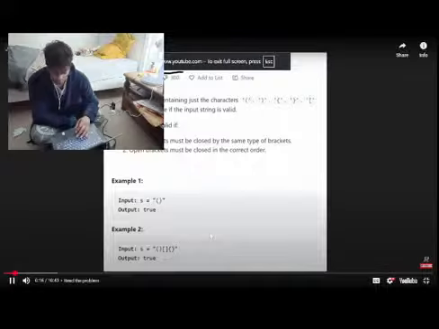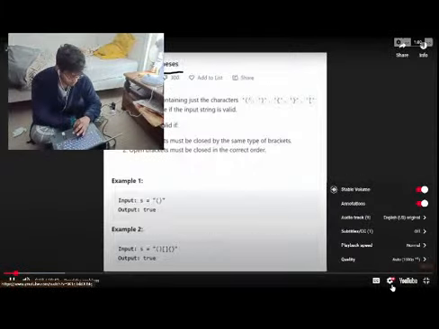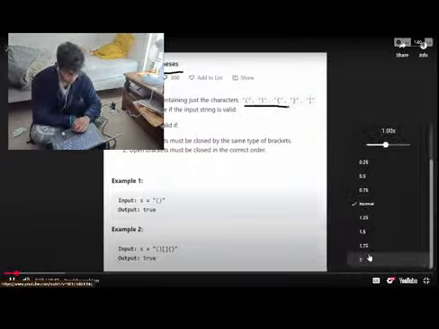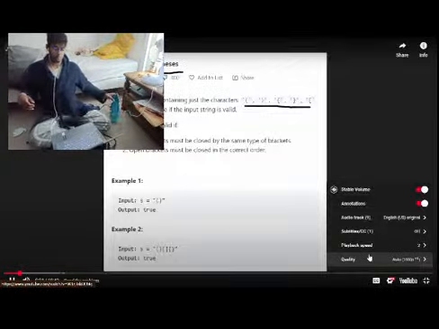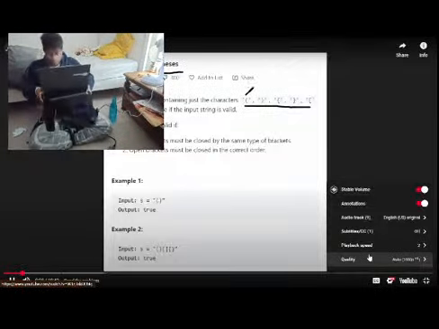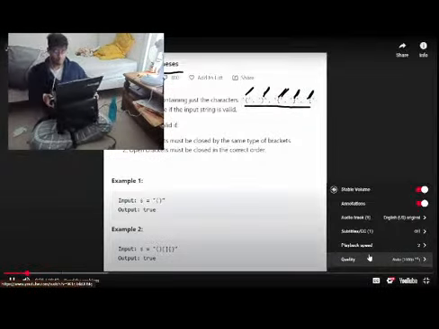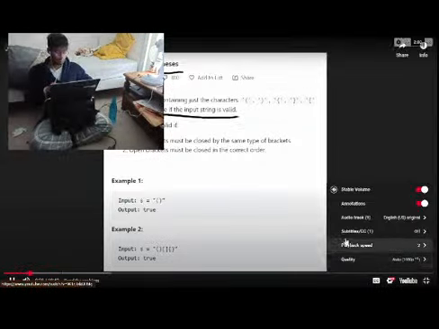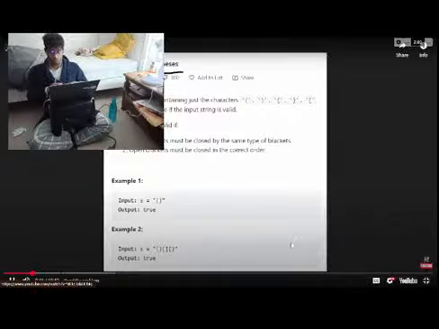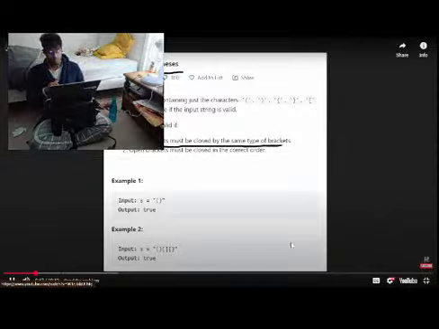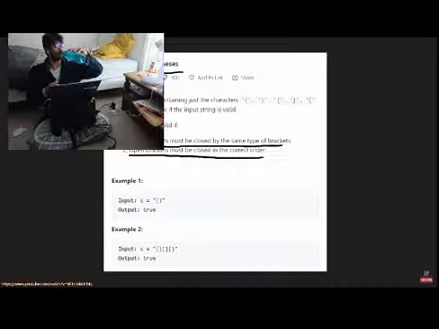We're given a string S containing only these 6 characters. They're basically parentheses type characters, right? Brackets, parentheses, closing. And there's 3 pairs, so there's an opening one, and then there's a closing one, and that's true for each of the 3 types. Our only goal is to determine if the input string is valid or not, and it's valid if the open brackets are always closed by the same type of bracket, and if the brackets are closed in the correct order. So if that's true, then it's valid, and we can return true. If it's not, then we can return false.